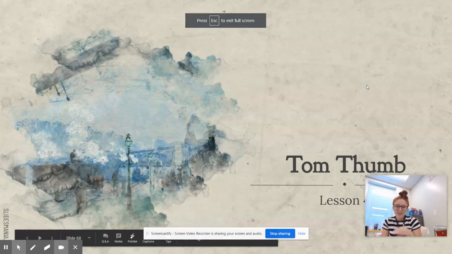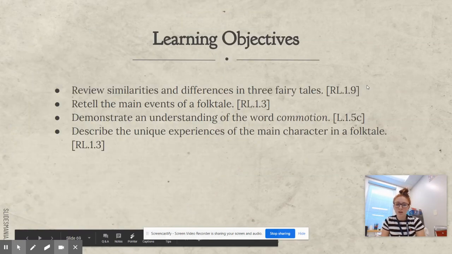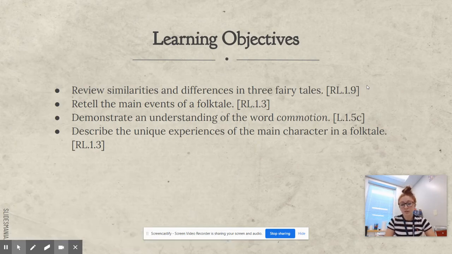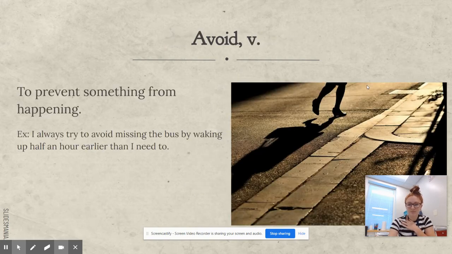Hey, first grade. Today we are going to read the story of Tom Thumb. Our learning objectives are to review similarities and differences in 3 fairy tales, retell the main events of a folktale, demonstrate an understanding of the word commotion, and describe the unique experiences of the main character in a folktale. Our key vocabulary today are avoid, clever, commotion, and scampered.